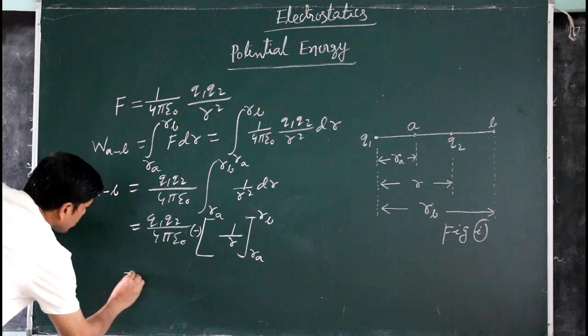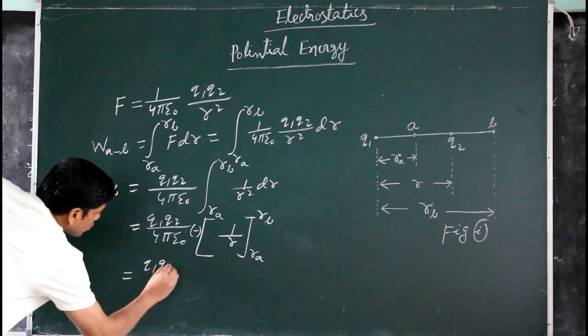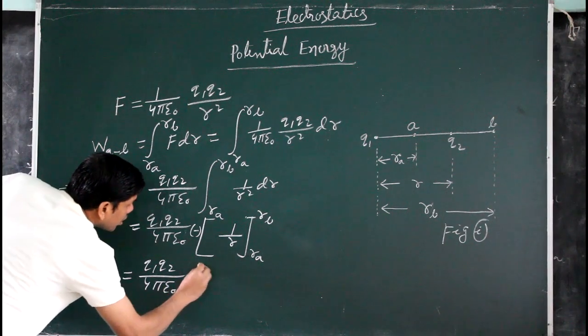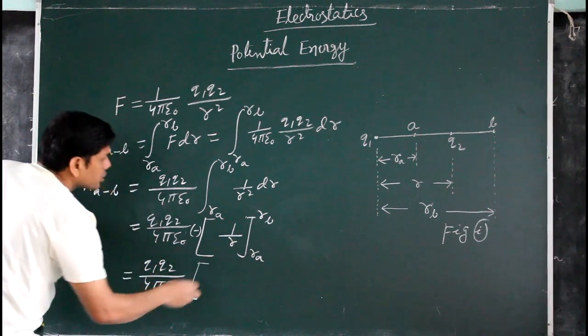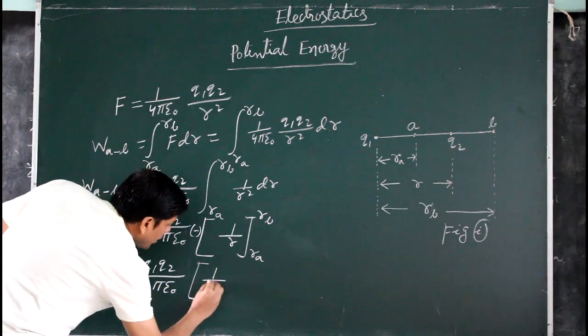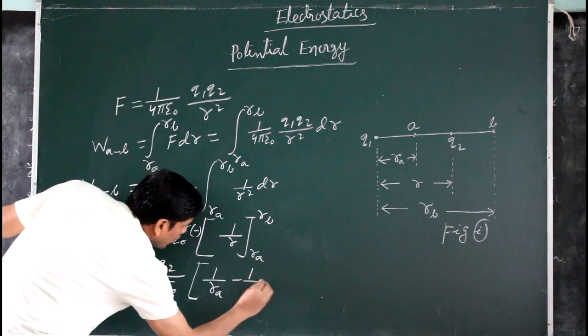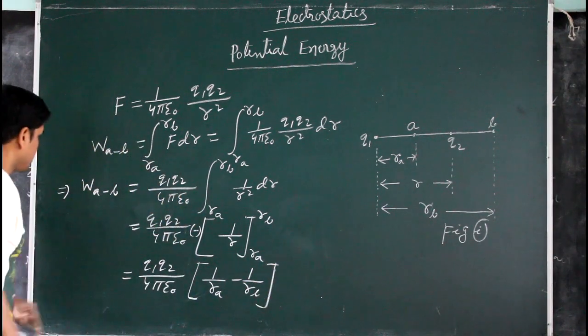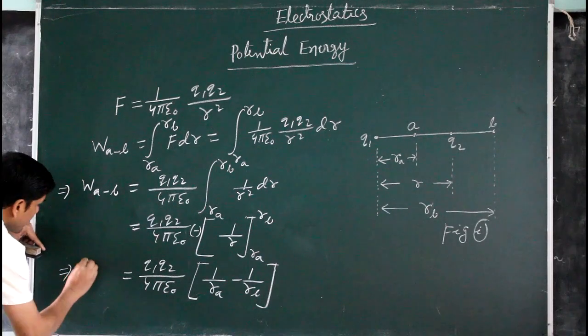So this is equal to Q1 Q2 by 4 pi epsilon naught times (1 by r_A minus 1 by r_B). This is the work done.